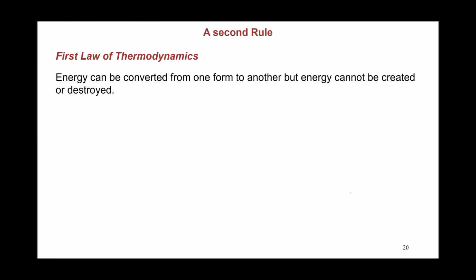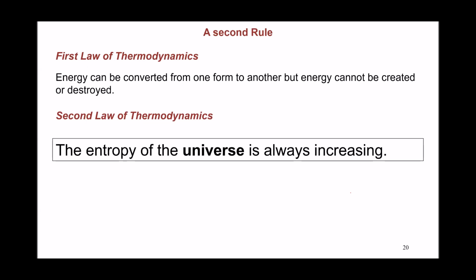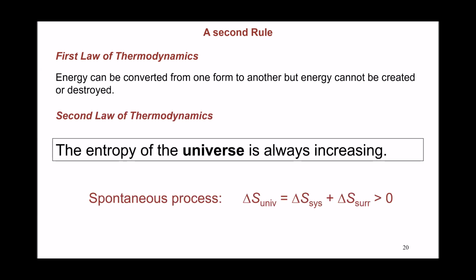The first law of thermodynamics says that energy can only be converted from one form to the other and cannot be destroyed or created. The second law of thermodynamics is that the entropy of the universe is always increasing. In mathematics, for a spontaneous process, any process that will take place automatically, the change in entropy for the whole universe has to be positive.